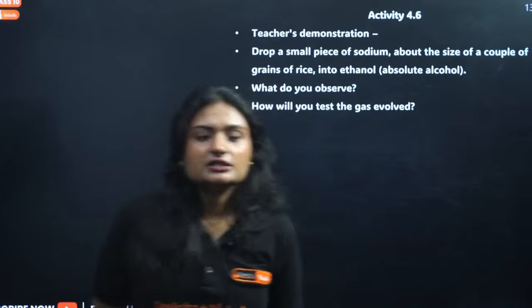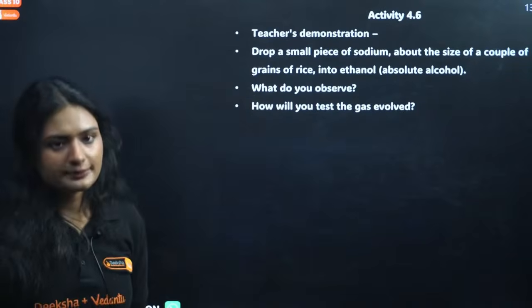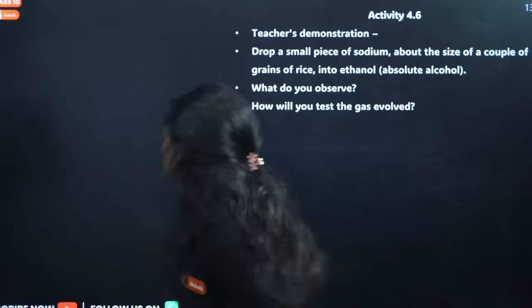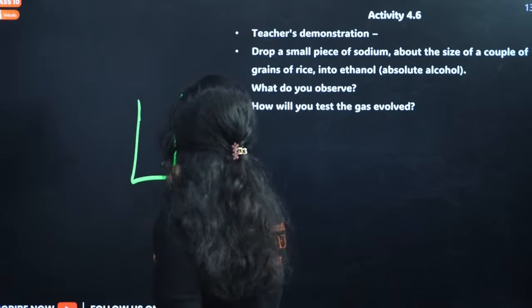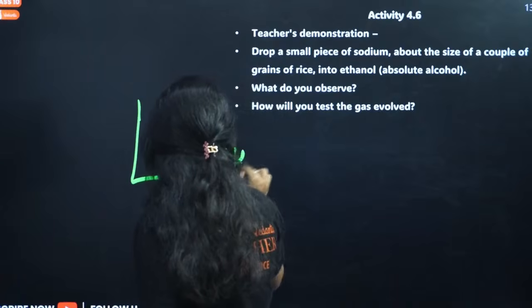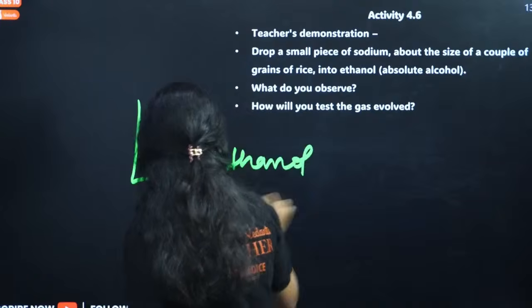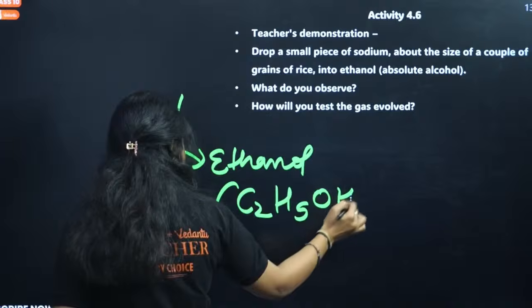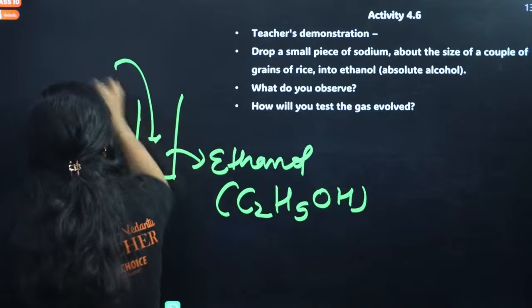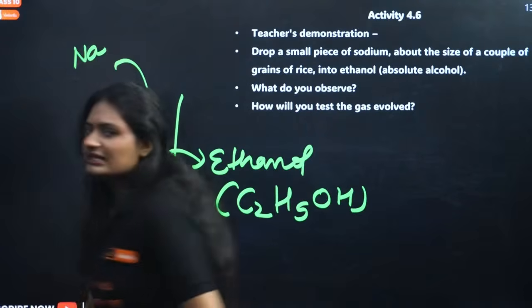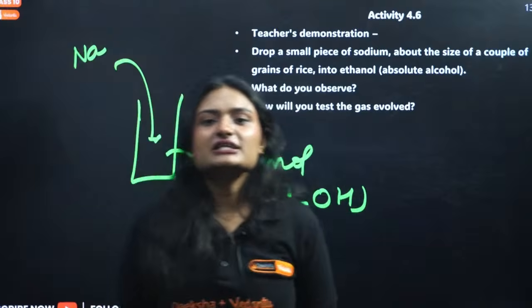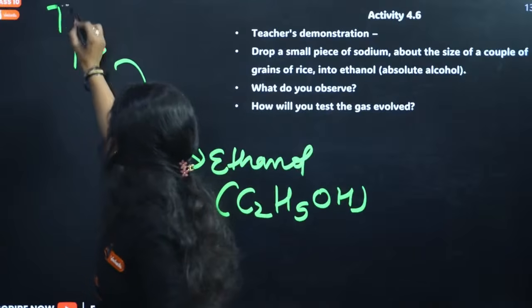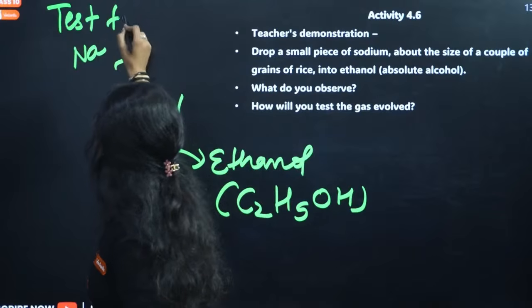Next activity, you have sodium, right? And if you drop sodium in ethanol, this is ethanol, you know the reaction, right? Sodium is used as a test for ethanol, to check whether ethanol is there or not.